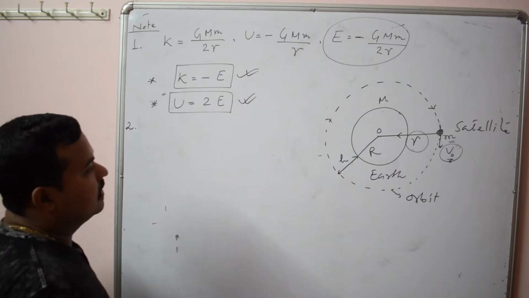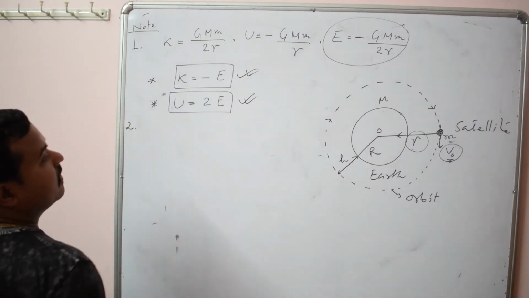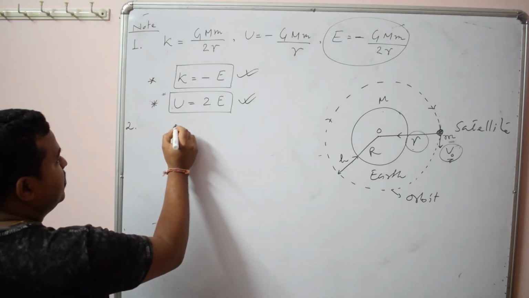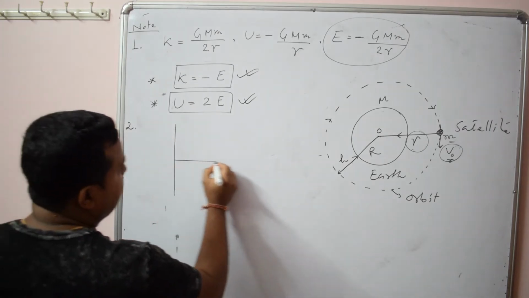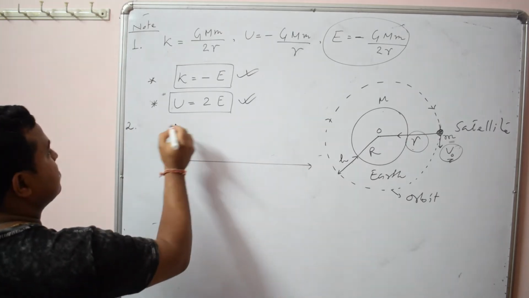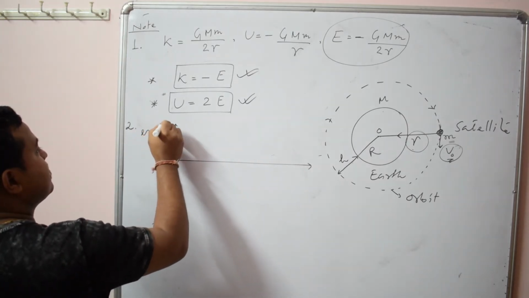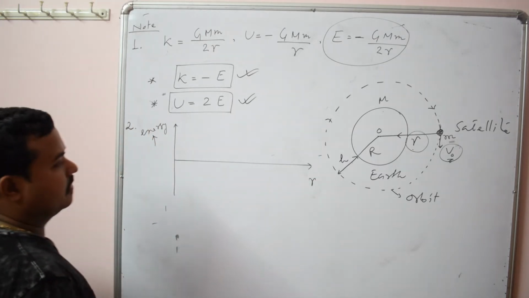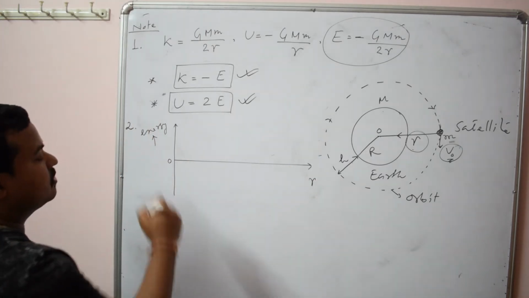And now let us draw a graph between energy of satellite and distance r. This graph is also very important.